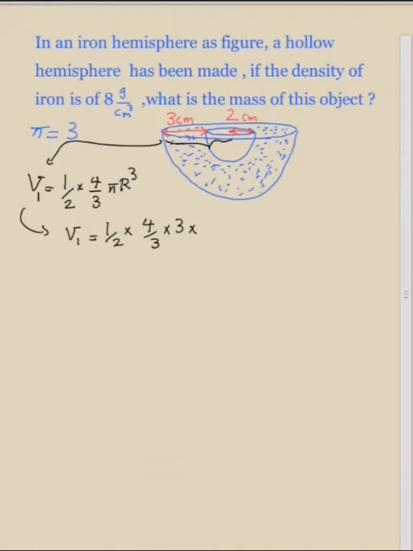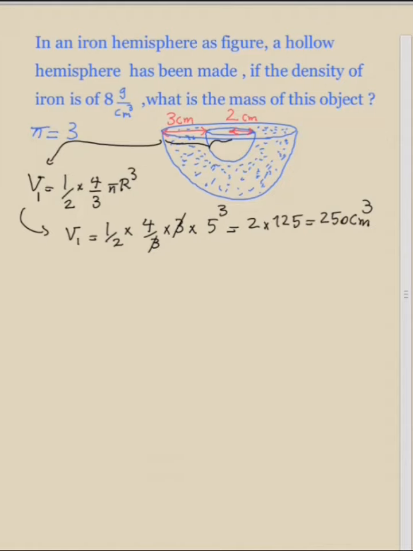And as you see in the figure, the radius of the hemisphere is this part, which is equal to 3 plus 2, which is equal to 5 centimeters. So the radius of the bigger hemisphere is 5 centimeters, and 5 to the 3. If you find the answer, as you see, the 3s cancel, and 2 times 125 is equal to 250 centimeters cubed.